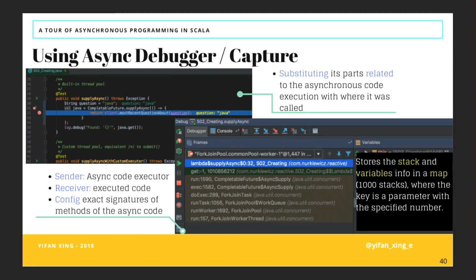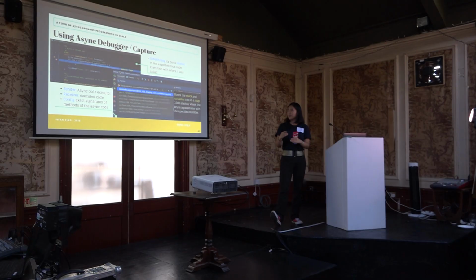And they will just send messages, and the identifiers will be the message. The sender of the identifier would be the code where the async code got executed, and then the receiver will be where the async code is.